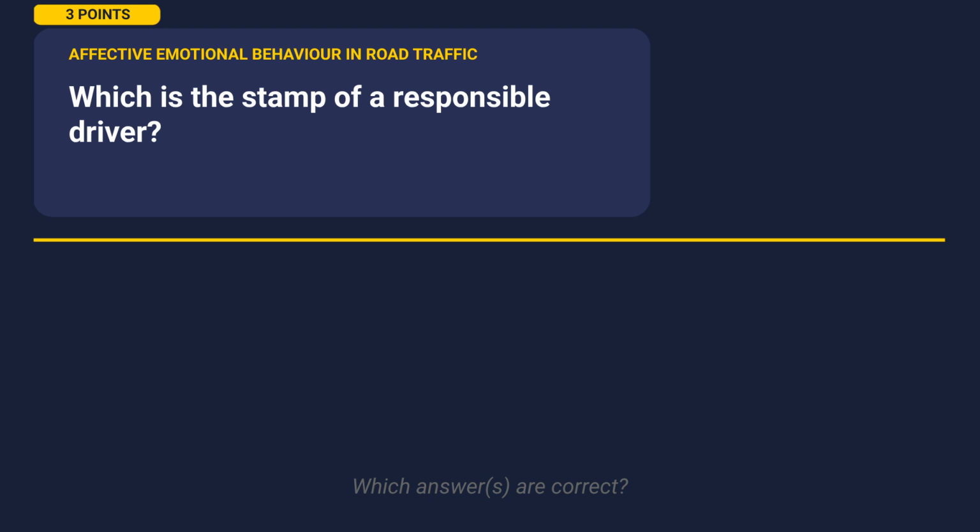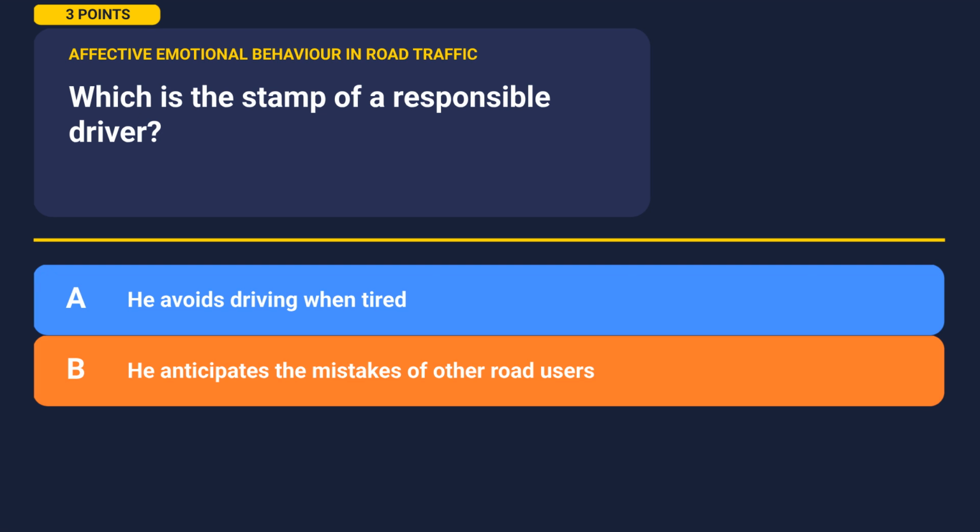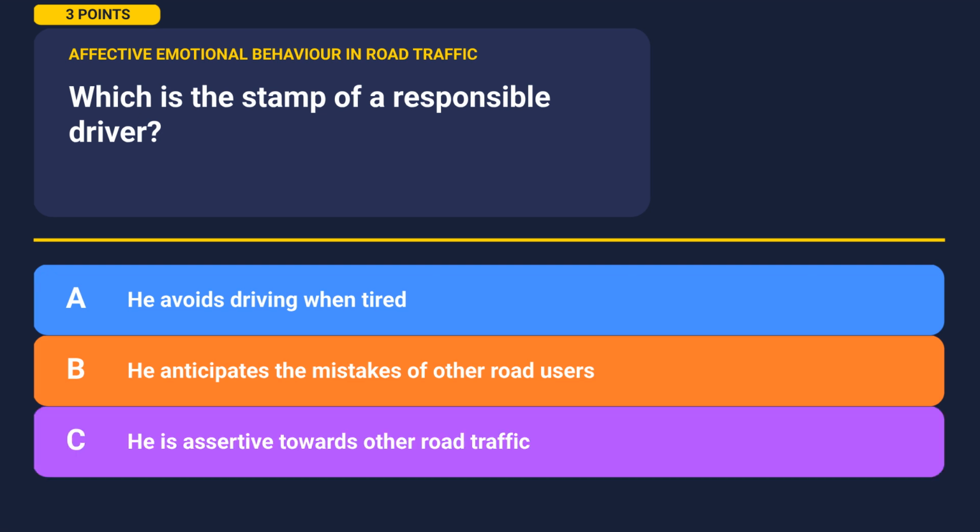Here comes the next one. Which is the stamp of a responsible driver? Take a moment to look at the options. Option A, he avoids driving when tired. Option B, he anticipates the mistakes of other road users. Option C, he is assertive towards other road traffic. Pause the video here and take your time. When you've made your choice, hit play.